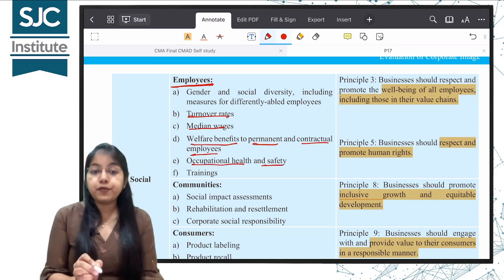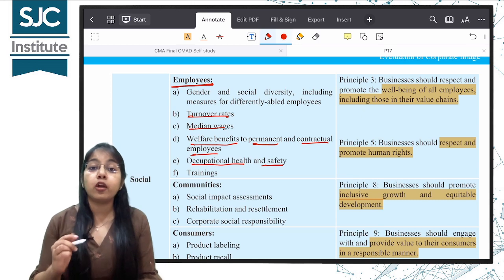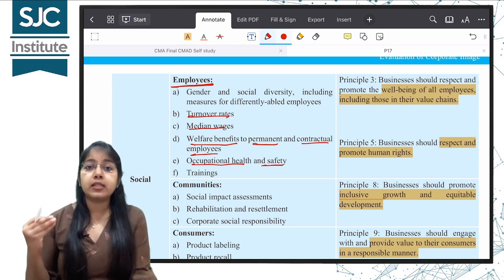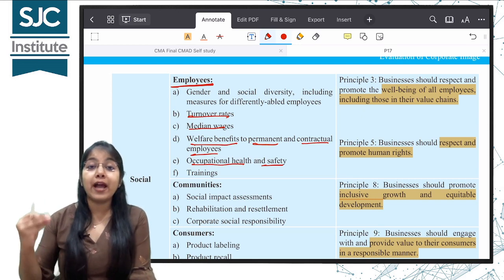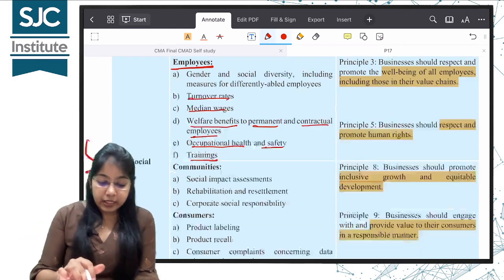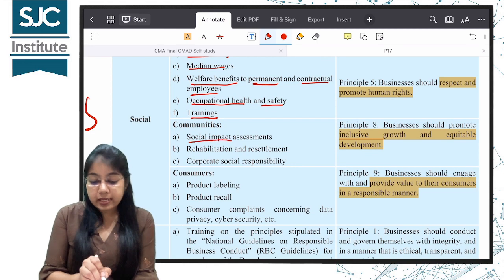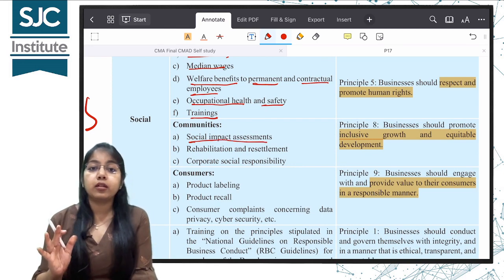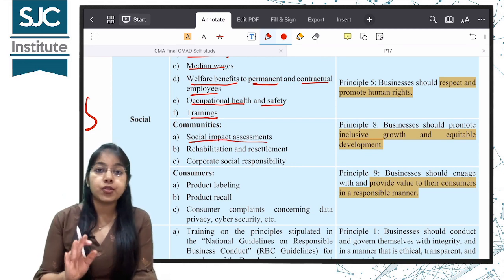Occupational health and safety. What is the company doing to ensure that the employees, the laborers are safe while they are doing their jobs? Trainings. Related to community, social impact assessment. What is the impact of the business of the company on the society?